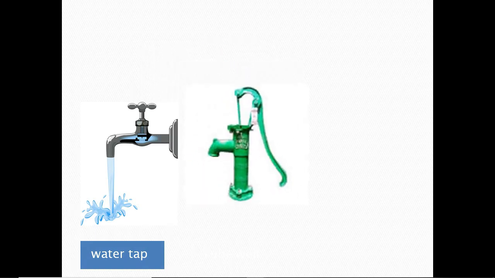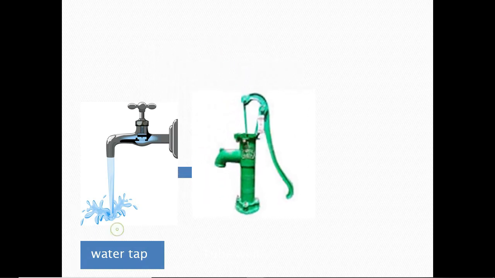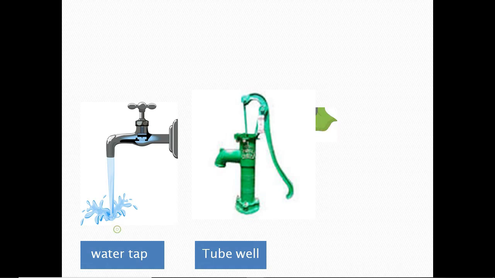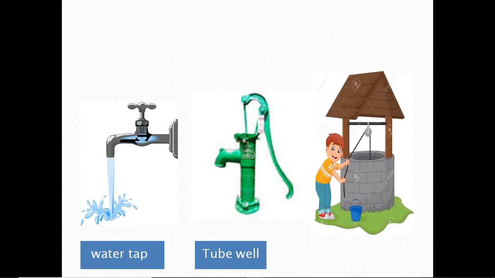Now follow this picture. This is a water tap. We also get fresh water from this tap, but it is not safe. This is a green mark tube well. We get fresh water from this tube well, and we also get safe water from this green mark tube well. I will discuss it later. This is a well. We get fresh water from this well.